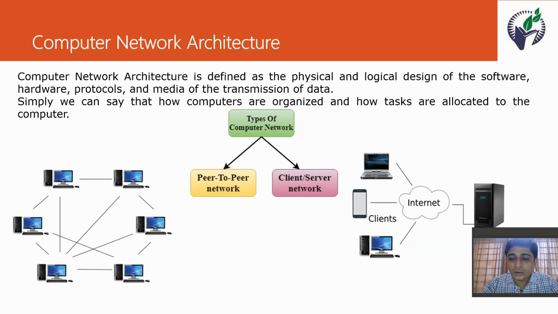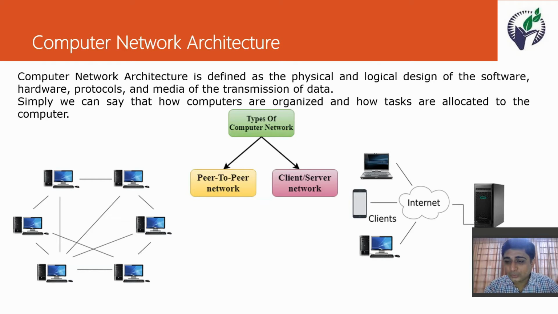Okay, so once again we repeat the definition of computer network architecture. Computer network architecture is defined as the physical and logical design of the software, hardware, protocols and media of transmission for the data. In simple words, we can say that it is how computers are organized and how tasks are allocated to the computers.